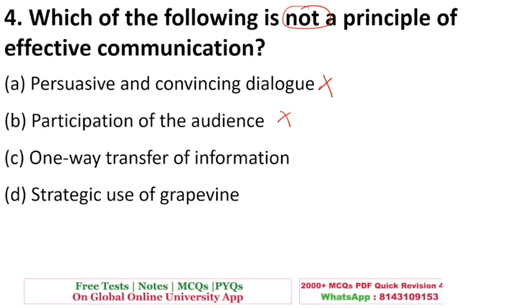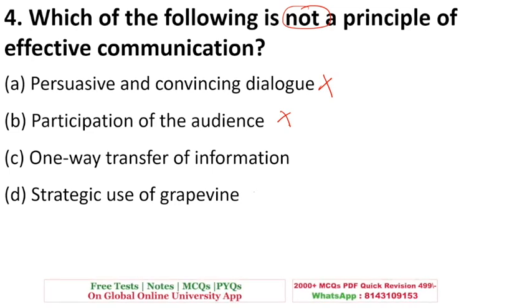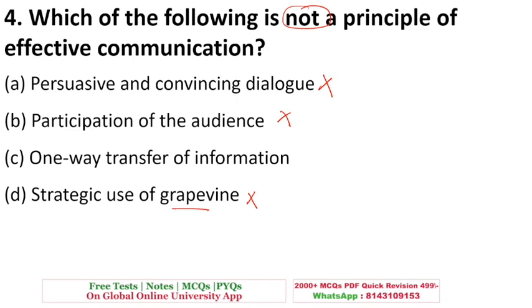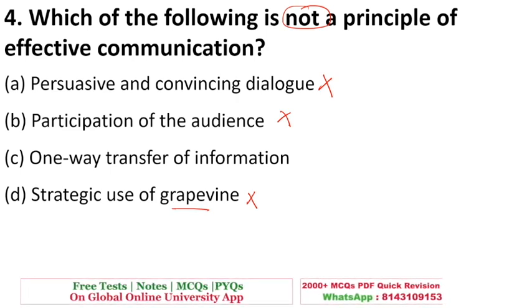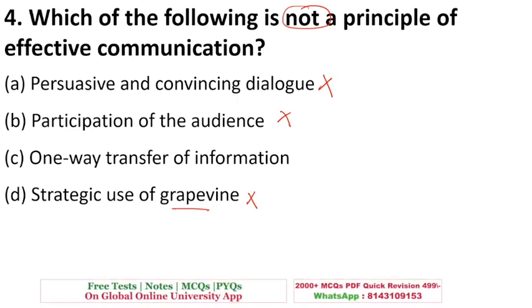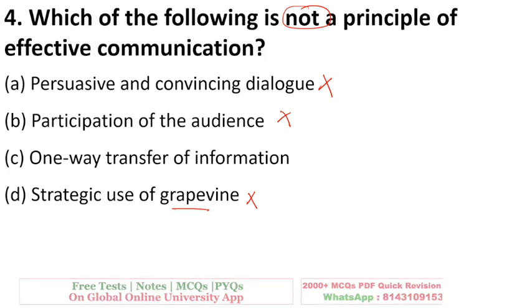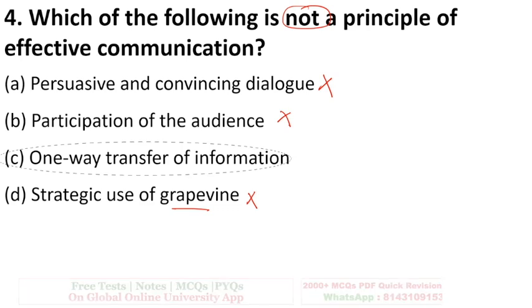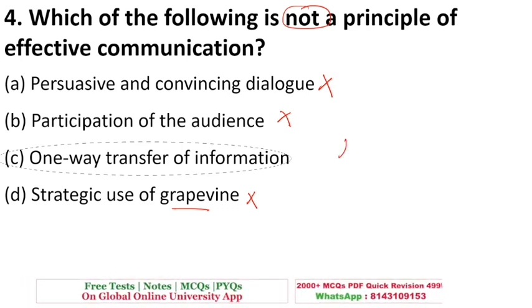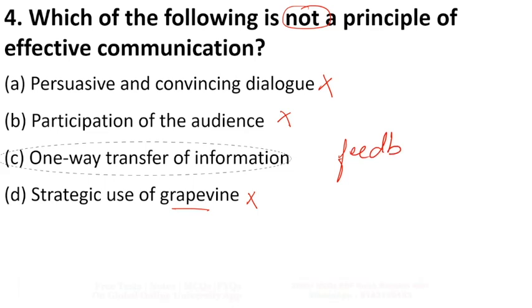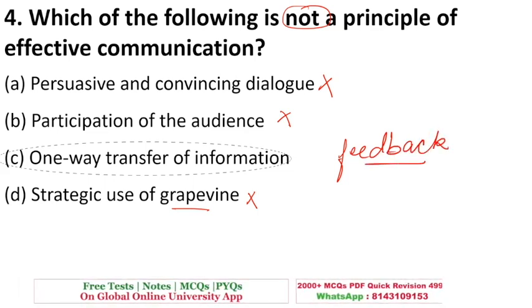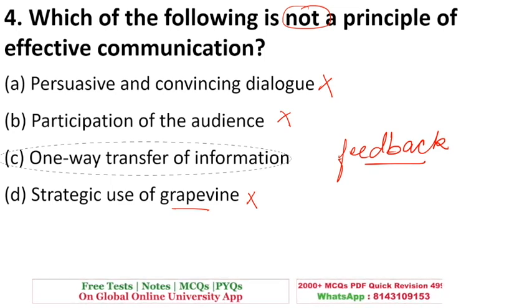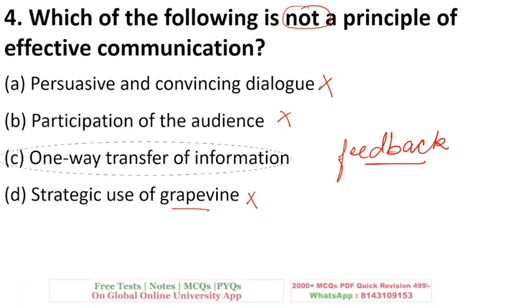Strategic use of grapevine. See, grapevine is when there is communication in an organization like gossips and rumors, that is grapevine. So we should use that information also carefully. While which is not a principle of communication is option C, one way transfer of information, because effective communication will always be when there is feedback involved in the communication process. So one way transfer of information is not an effective communication.